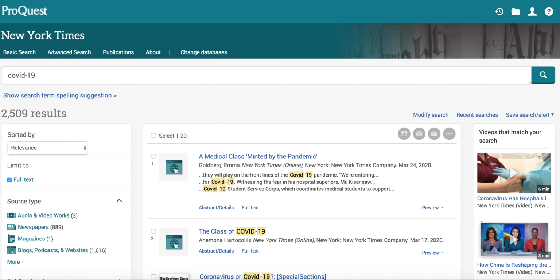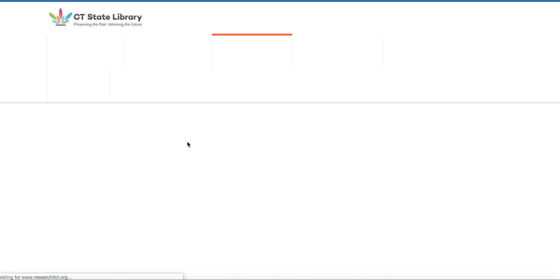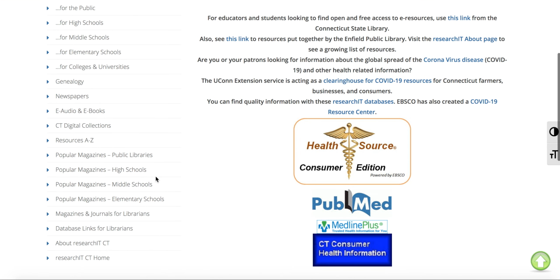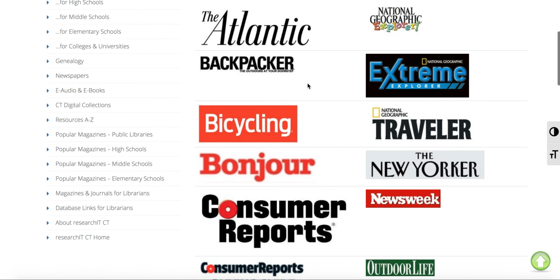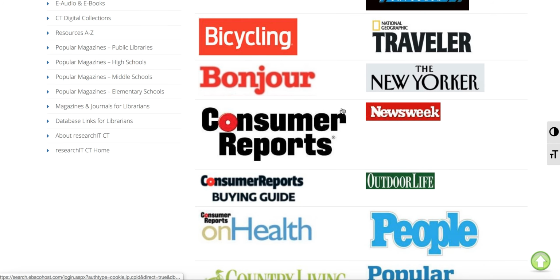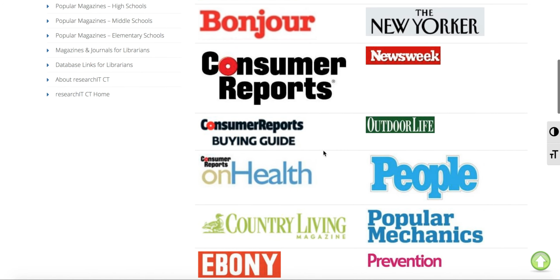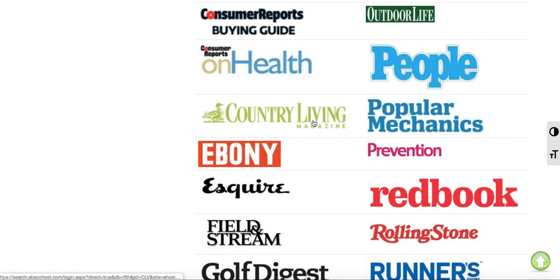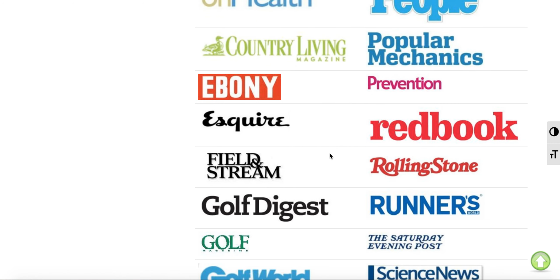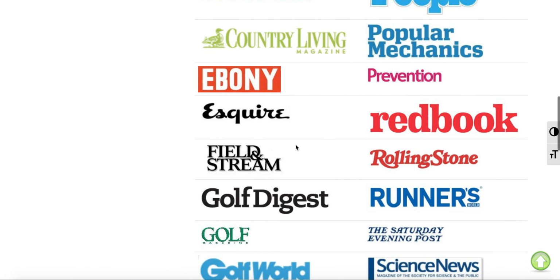So all that being said, I'm going to go back and show you how to do popular magazines. Go back to research it through the Mystic Noank Library website. And I'm going to go into popular magazines for public libraries. And here there's a really big range of magazines. Consumer Reports, I know a lot of people could use, and then even things like People, say you want the latest. You want to read about Tom Hanks who has coronavirus.